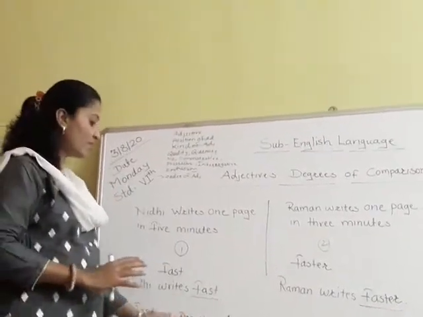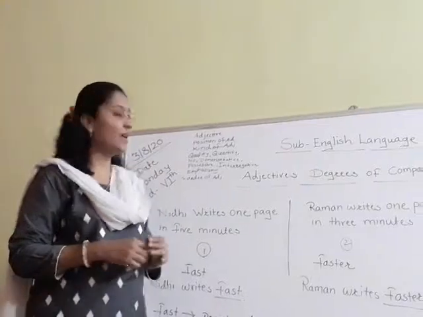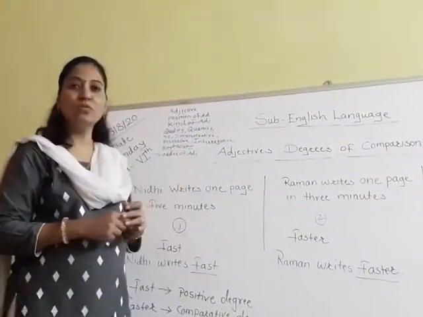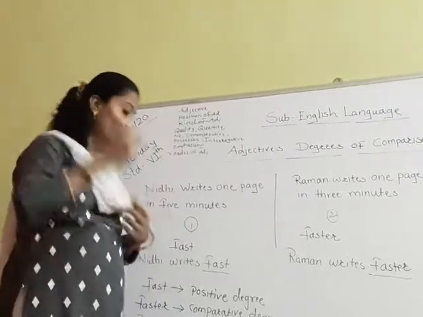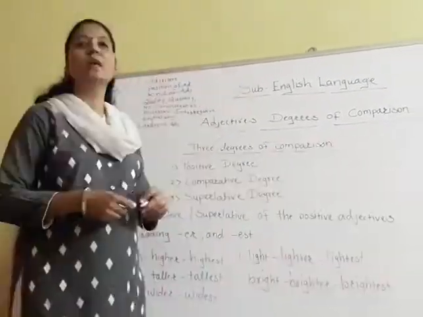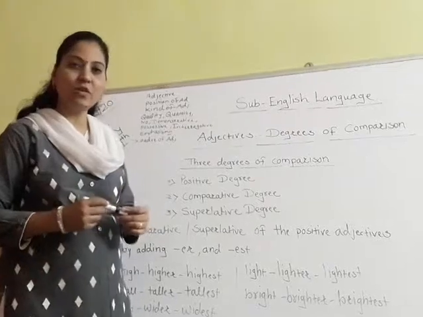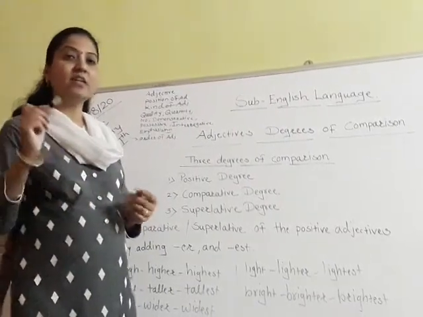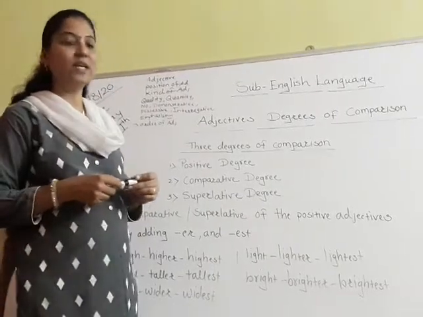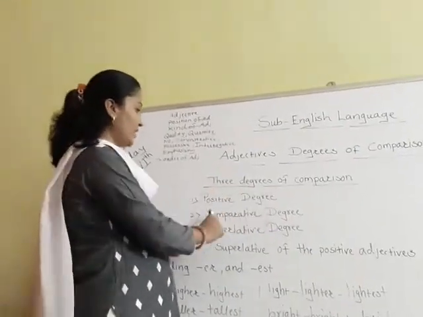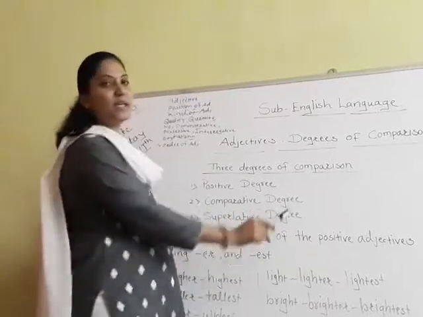So these are the three degrees of comparison that we are going to study today. So let's move further. Students, the different types of degrees of adjectives that we are going to study today are positive degree, comparative degree and superlative degree.